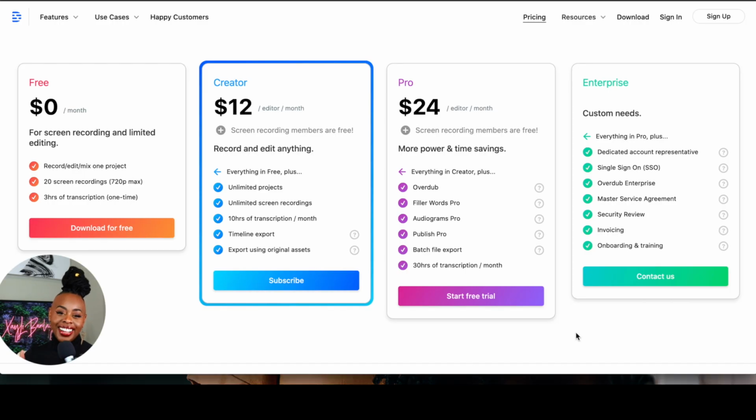All right, guys, we are on the pricing page. So you can actually join Descript for free. Did you know that? No, you didn't know that, right? So obviously for free, you would be able to record, edit, and mix one project. So you can actually test it out.